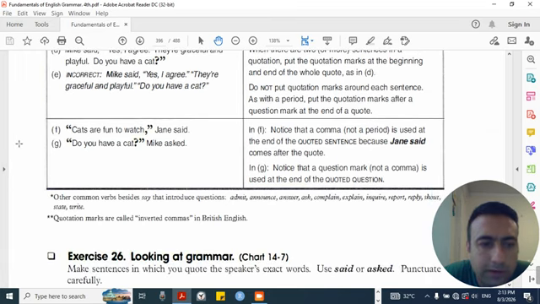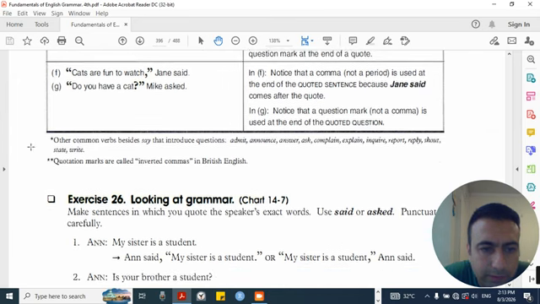F. "Cats are fun to watch," Jane said. G. "Do you have a cat?" Mike said. In F, notice that a comma, not a period, is used at the end of the quoted sentence because Jane said comes after the quote. In G, notice that a question mark, not a comma, is used at the end of the quoted question.